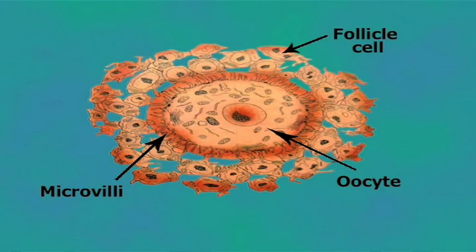Transportation of yolk. In the vertebrate liver, the yolk is synthesized in a soluble state. It is carried by the blood stream to the follicle cells present around the oocytes. The follicle cells deposit the yolk in the oocyte. The transport of yolk to the oocyte is facilitated by the development of finger-like structures called microvilli of the oocyte and follicle cells.